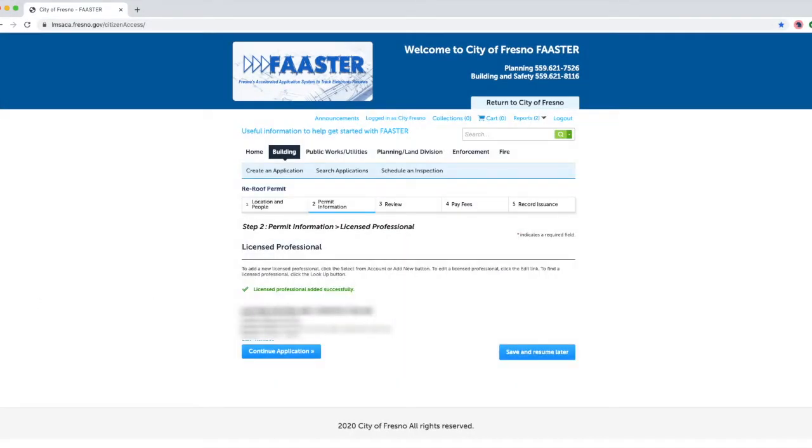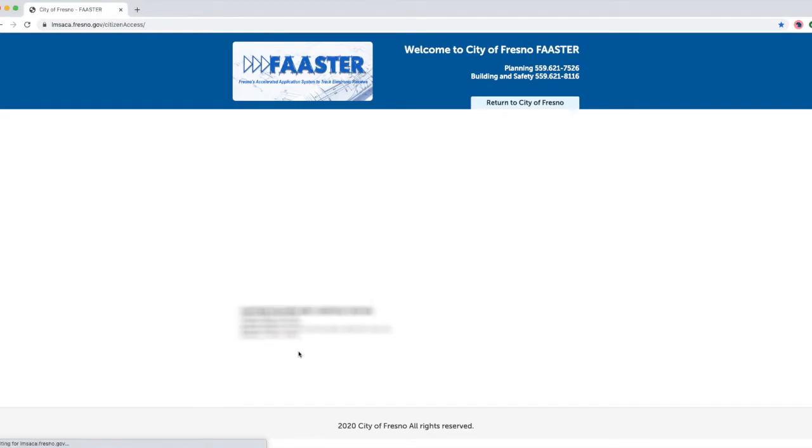Click on Continue Application. Please note, if you are not a licensed professional, you can still continue your application as a regular permit. The difference will be that you will not be able to instantly obtain and pay for your permit. It will be submitted on the online FAASTER system and a permit technician will process your application.